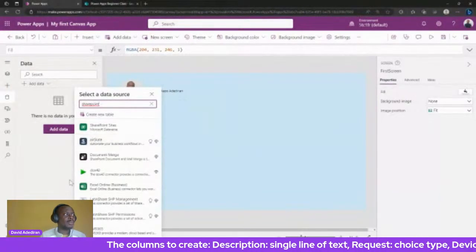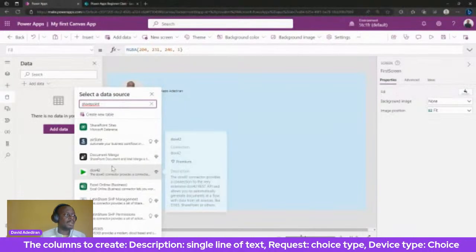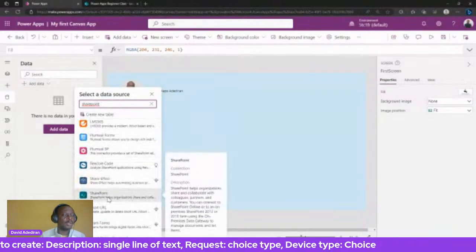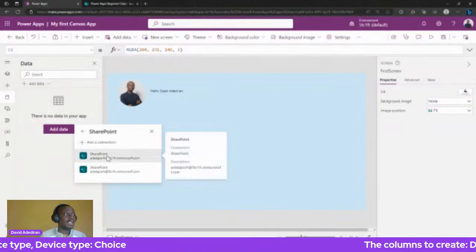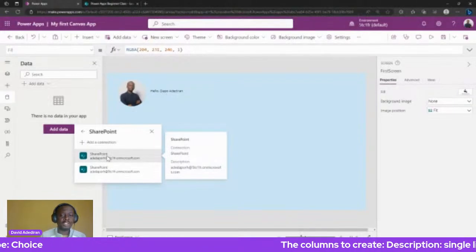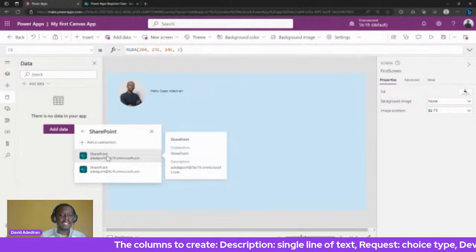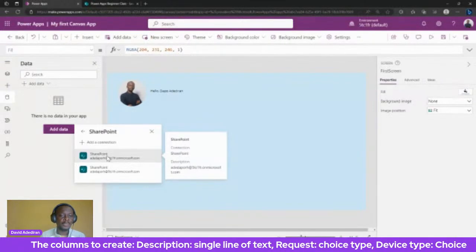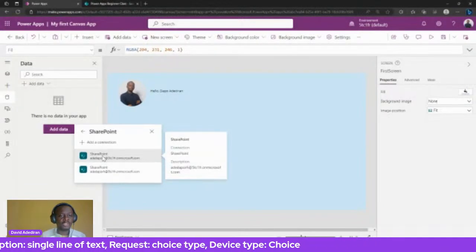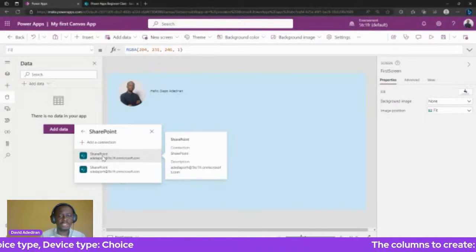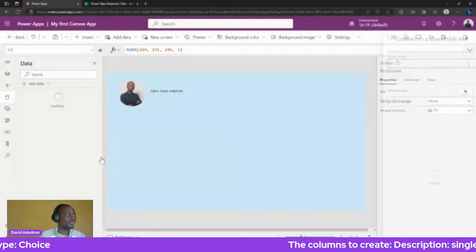Now when I search for SharePoint, I can scroll down a bit to look for SharePoint because there are other options, but this is the SharePoint we're looking for. So we click on SharePoint. Now that takes us to a connection. Just think about the connection as my account. What account do I want to use to connect to the SharePoint? Currently my account has two connections, but it's fine. Sometimes you might see one, sometimes I have two. It's not a problem. You can choose any of them. So I want to choose the first one.